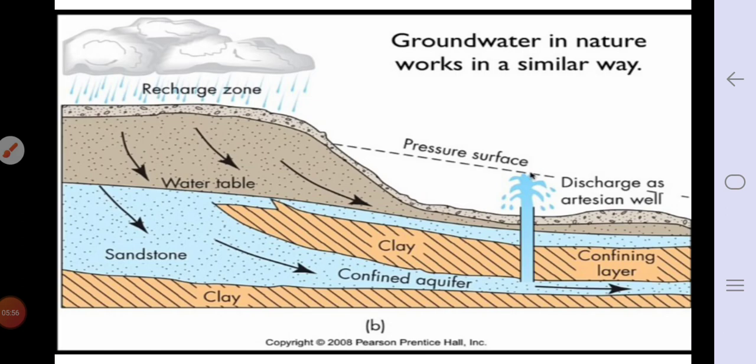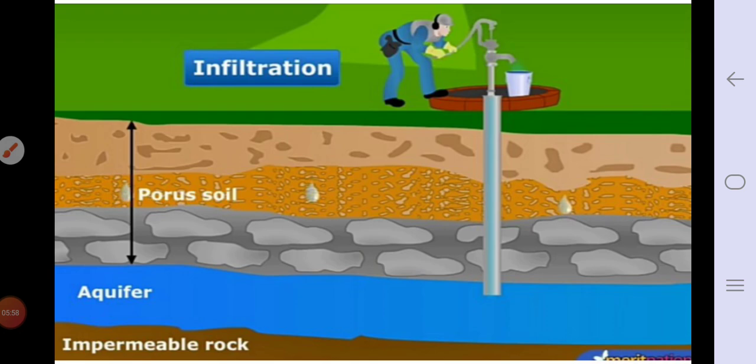At places the groundwater is stored, see here, again in the picture, stored between layers of hard rock below the water table. This is known as an aquifer. Okay, the hard rock which is present between layers, the underground layers, they are known as aquifer.